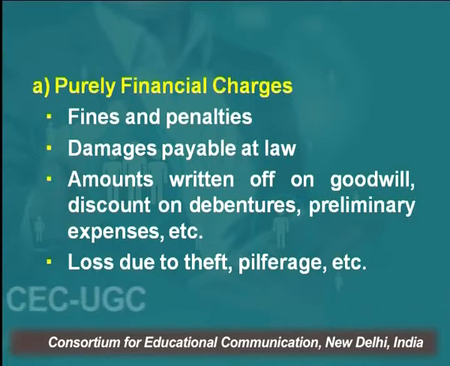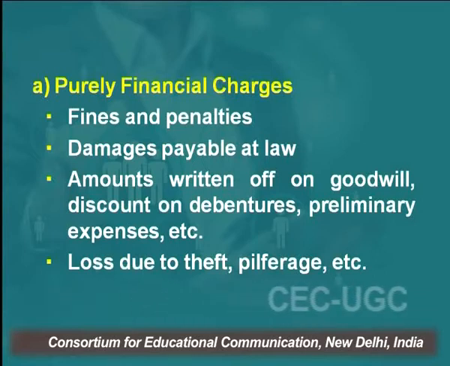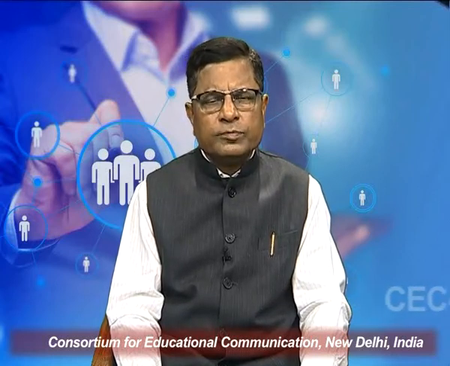Amount written off on goodwill, discount on debentures, preliminary expenses written off. It means if you have purchased a running business and paid some amount on account of goodwill for acquiring it, normally, over a period of time, you write off this goodwill amount from the books.